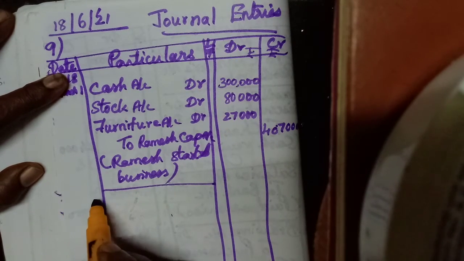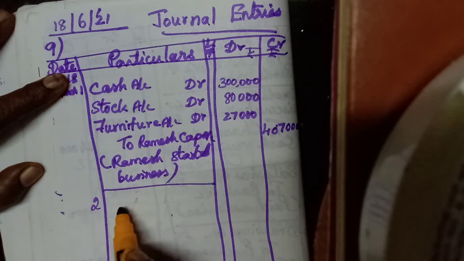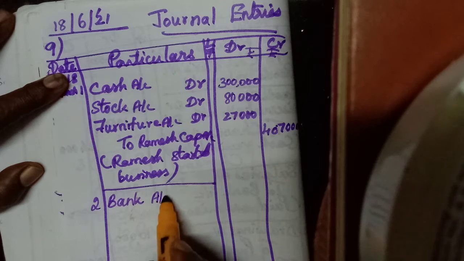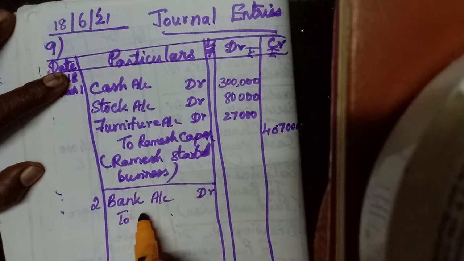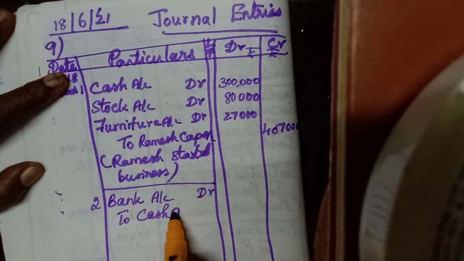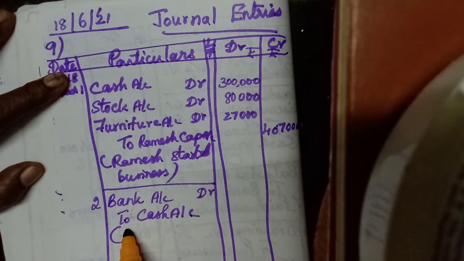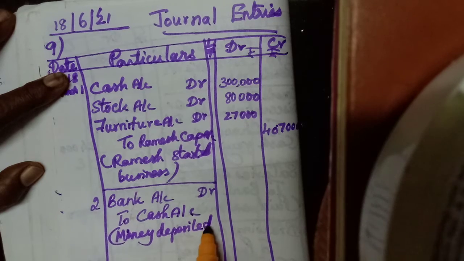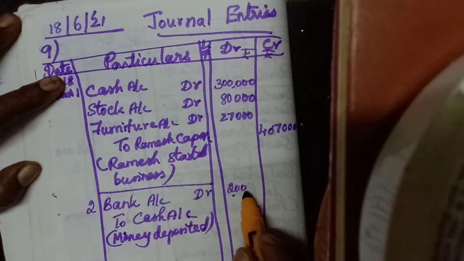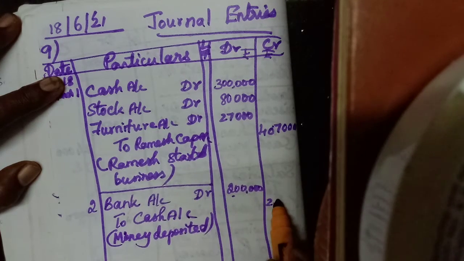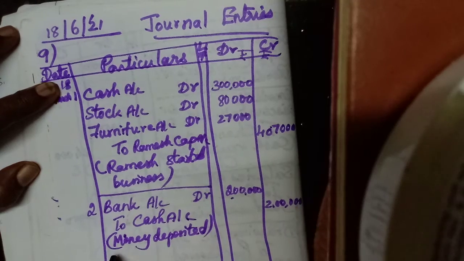Okay, next one, 2. Money deposited into bank. So the bank is the receiver, bank account debtor. Okay, we should debit. Then what is going out? To cash account. Okay, so money deposited, two lakh. Okay, draw one line.